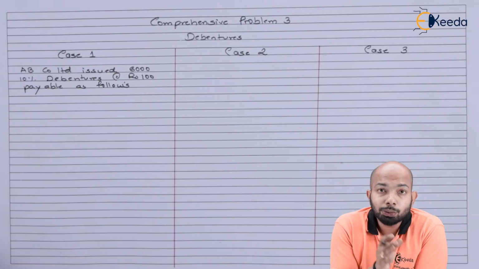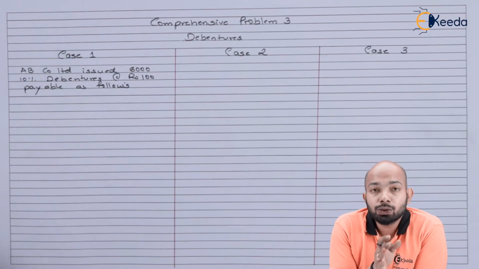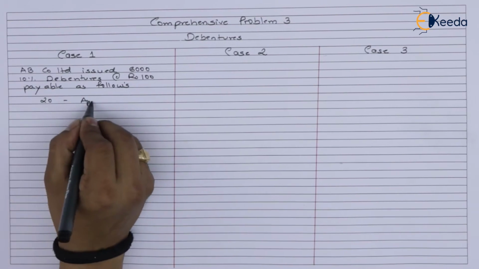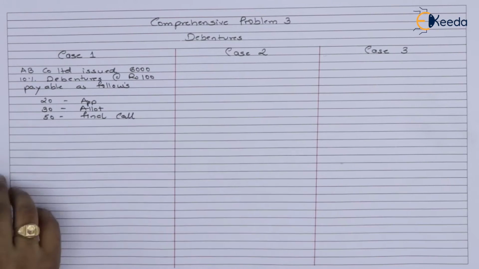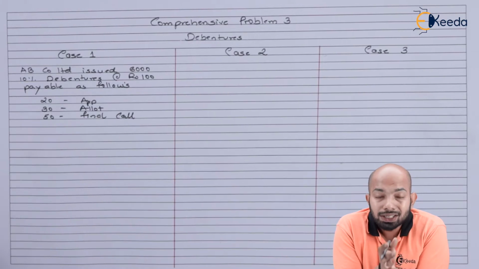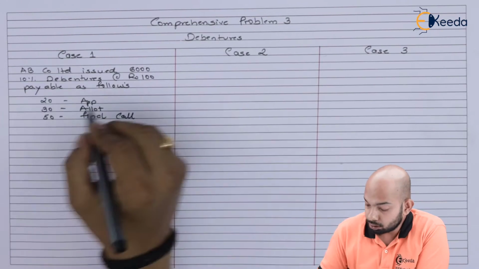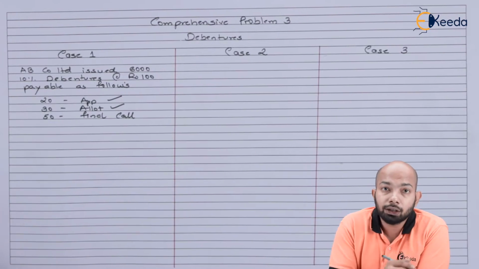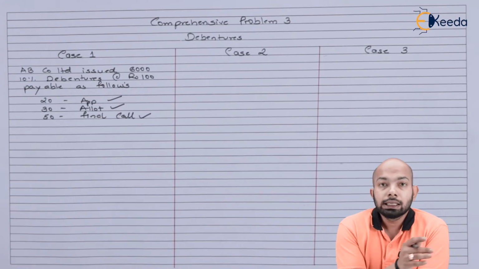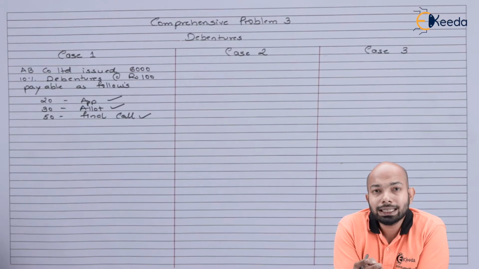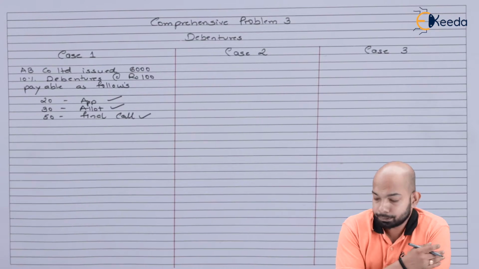Now, the first case refers to AB Company Limited, which issued 6,000 10% debentures of rupees 100 each, payable as follows: 20 on application, 30 on allotment, and 50 on final call. So AB Company has issued these debentures. Now, in all these case studies, we'll understand certain calls in arrears.